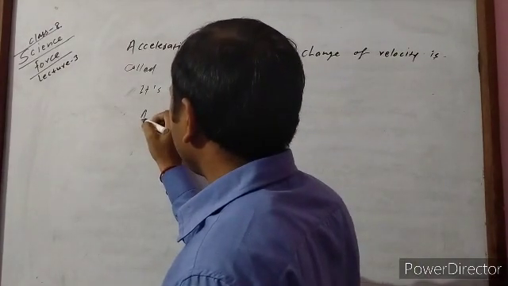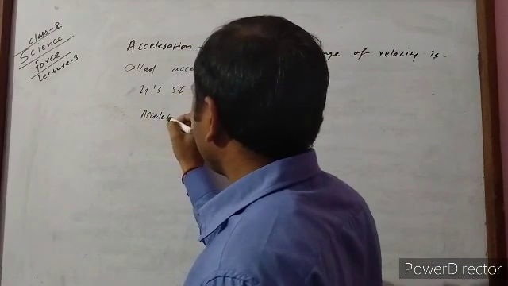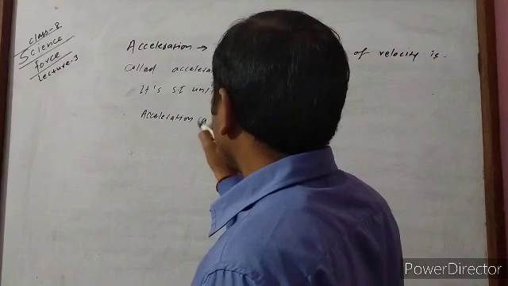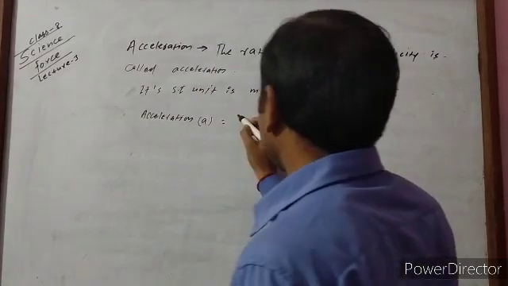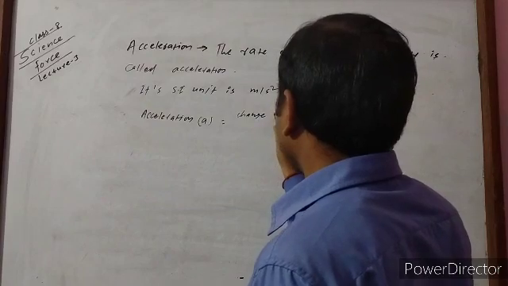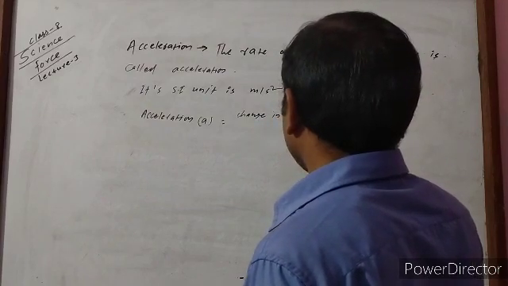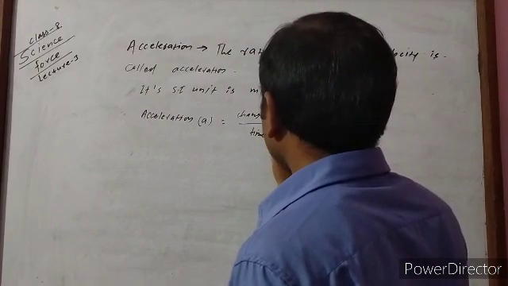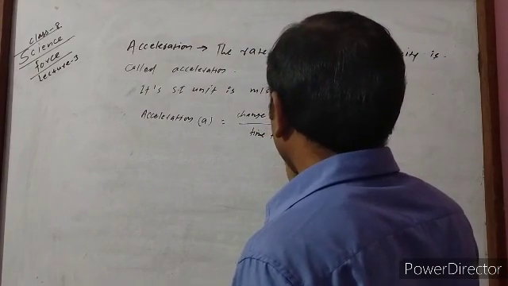Formula: acceleration, denoted by a, is equal to change in velocity by time taken.